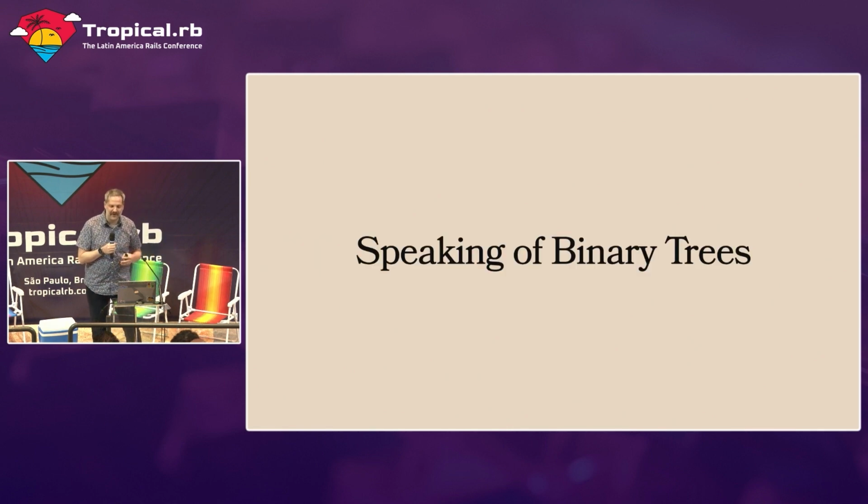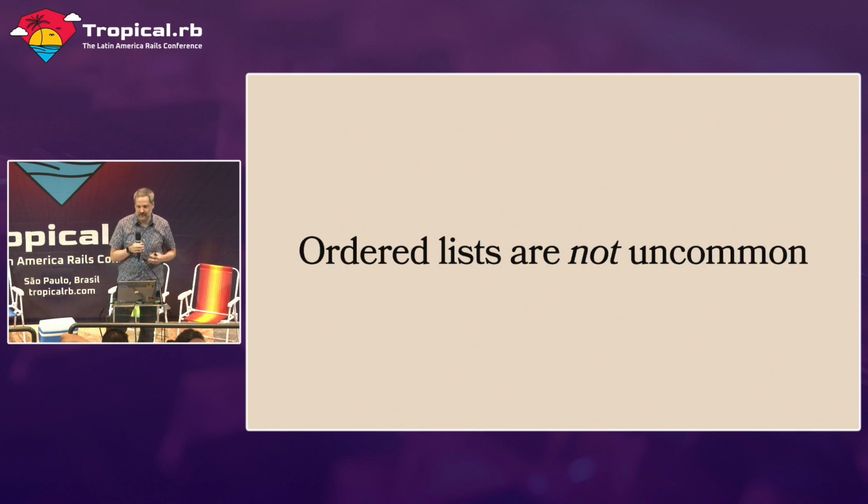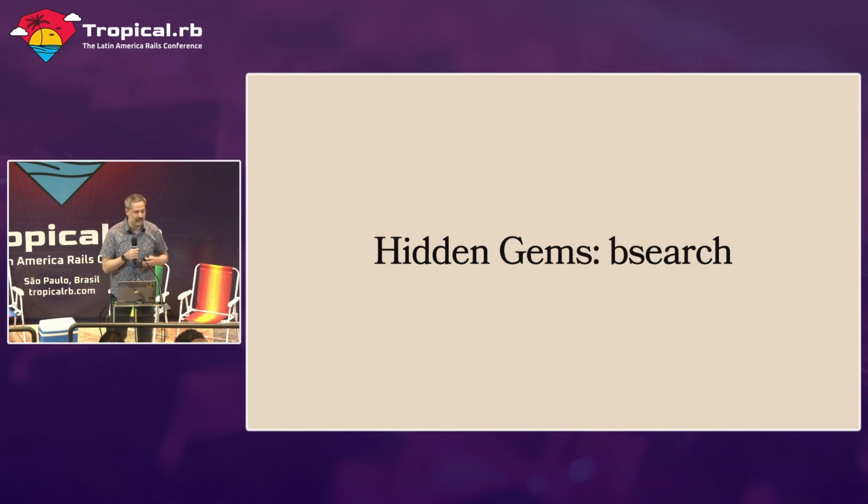So speaking of binary trees, you might think, oh, well, we don't always deal with ordered lists, but I actually think, especially in Rails applications, that ordered lists are not that uncommon. And if you're not dealing with an ordered list, it's actually very easy to get an ordered list. And that brings me to one of my favorite methods in Ruby that I think is underused, and I want all of you to start using this, and that is the bsearch method.